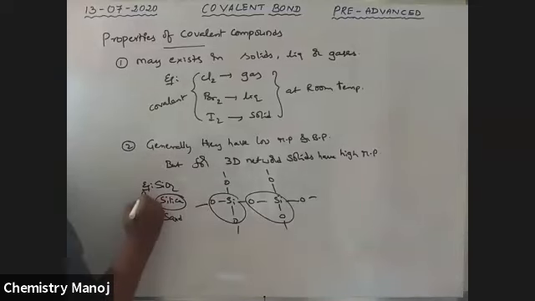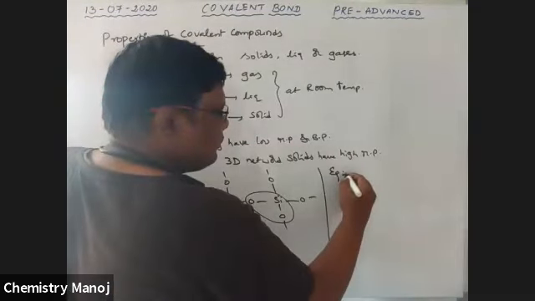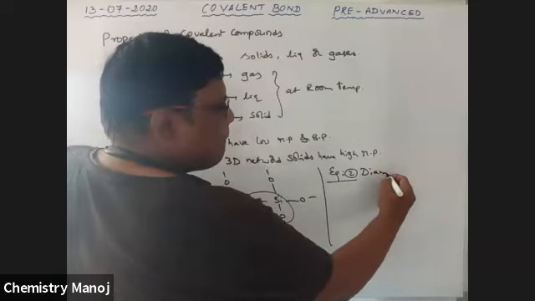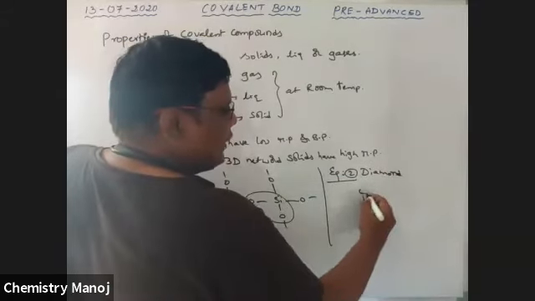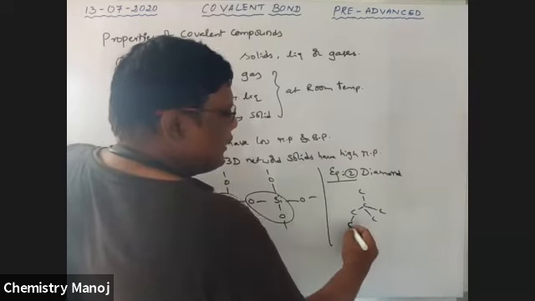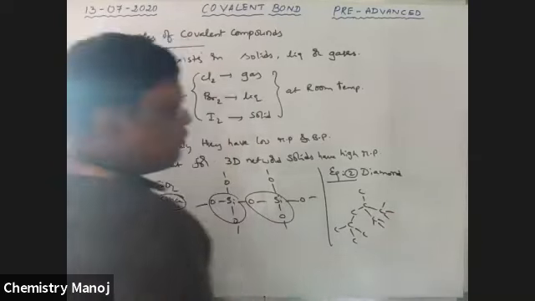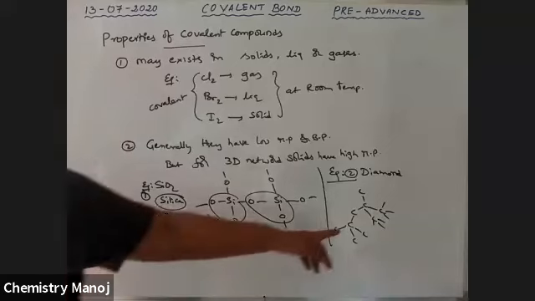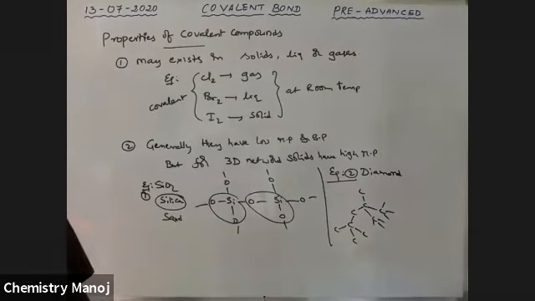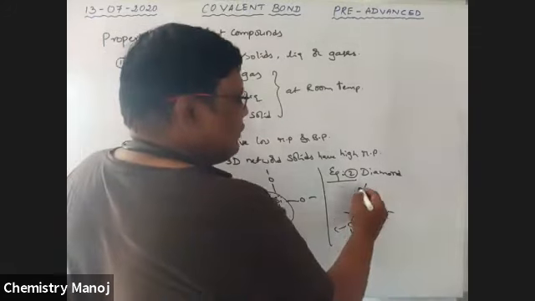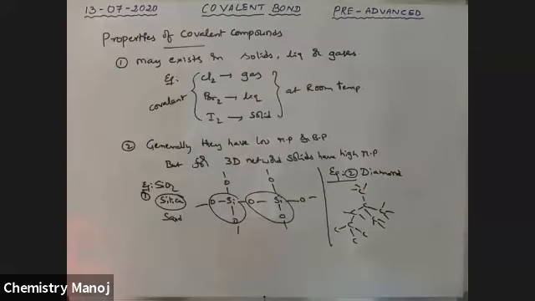That is example 1. Example 2 is diamond. In diamond, each carbon is tetrahedrally connected to 4 other carbon atoms. Every carbon has 4 bonds, each connected to another carbon. That is also a 3-dimensional network case. So diamond also has a high melting point, even though it is a covalent compound.